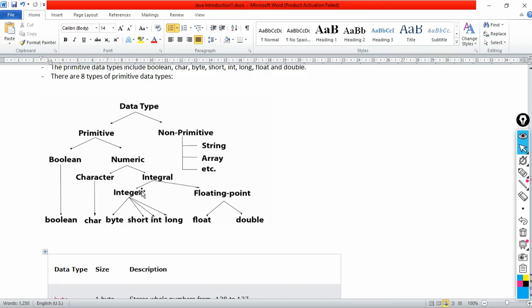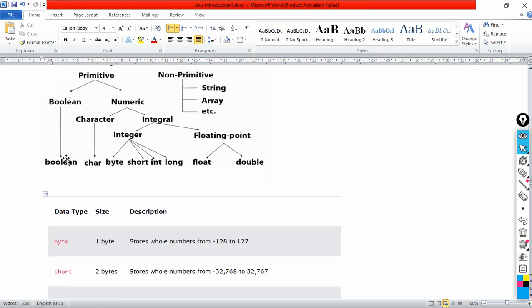What are integers? Integers are the numbers without any decimal points. In the integer category there are four data types: byte, short, int, long. Floating point means numbers with decimal points, and the floating point data types are two: float and double. These come under primitive data types. The non-primitive data types are string, arrays, etc. We will discuss those later on. First of all, understand primitive data types.